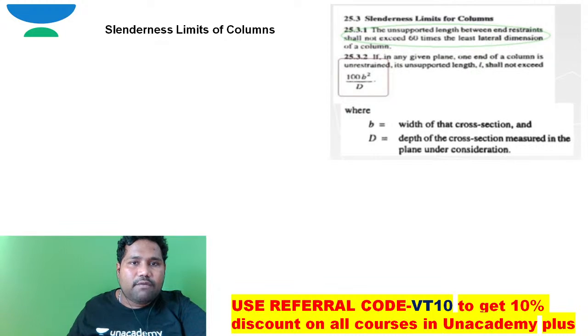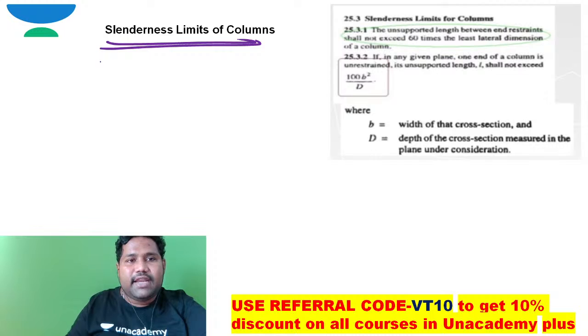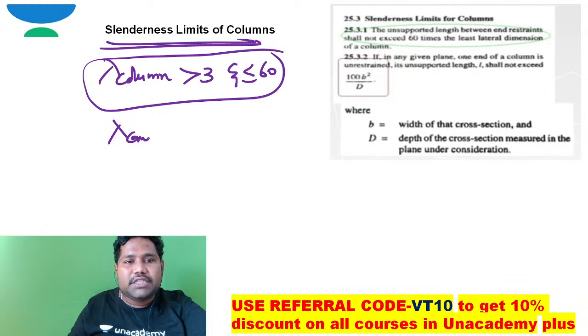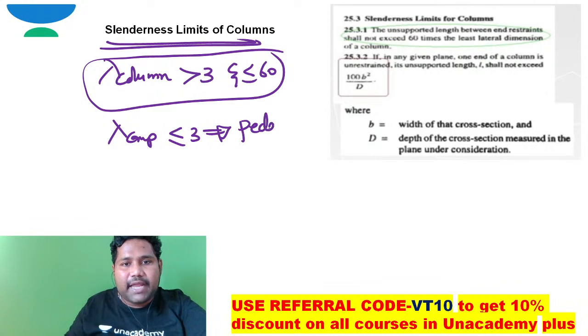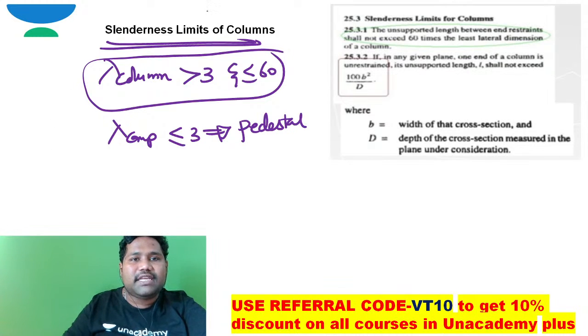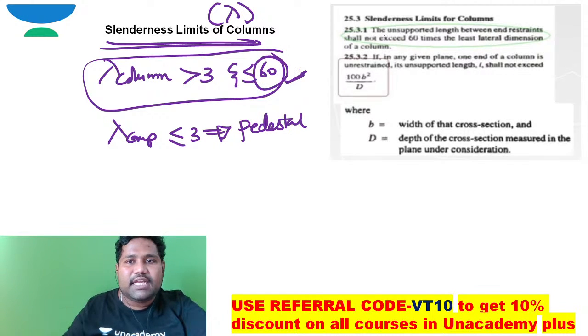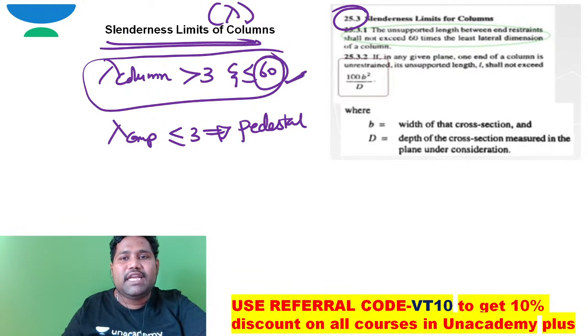And some people will say, sir, what are the slenderness ratio limits for columns? I just want to convey, for a column, lambda of column should always be more than 3 and less than or equal to 60. When lambda of a compression member is less than or equal to 3, in such case it is nothing but a pedestal. I hope you know lambda stands for slenderness ratio of column. The slenderness ratio of a compression member should always be less than 60. If you refer to clause 25.3 of IS, it was clearly mentioned.